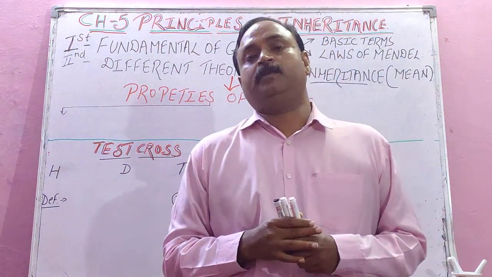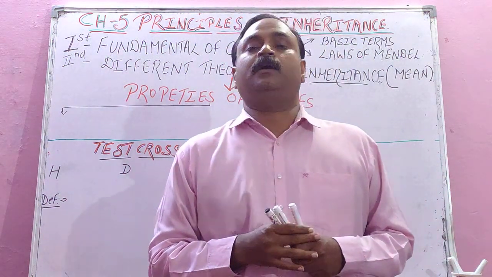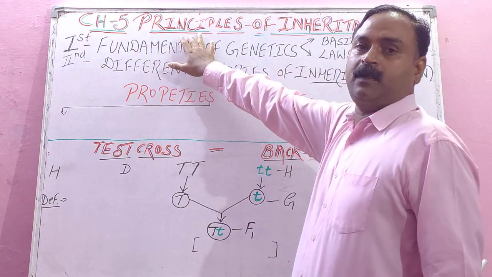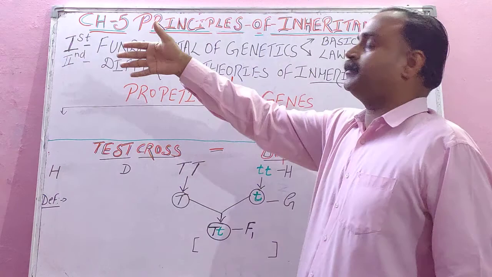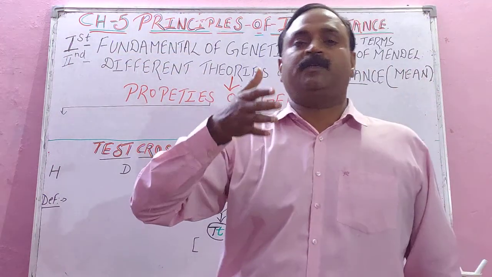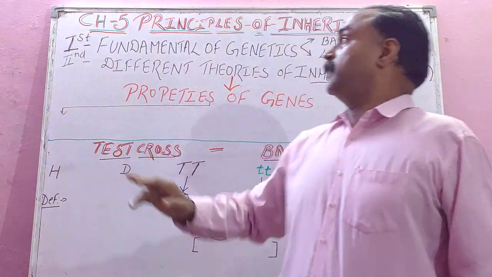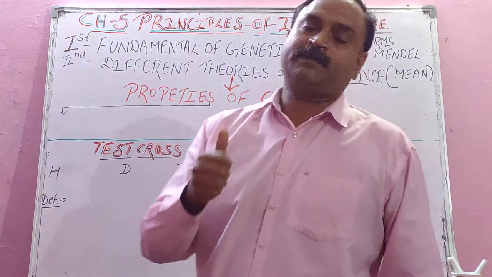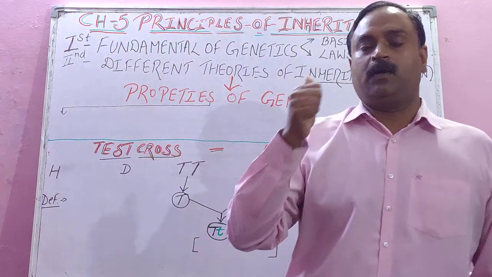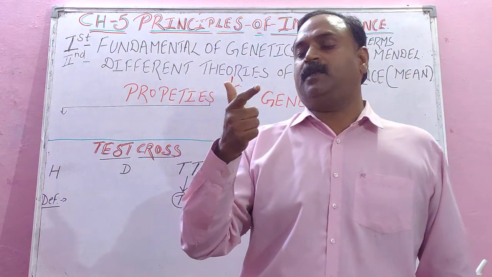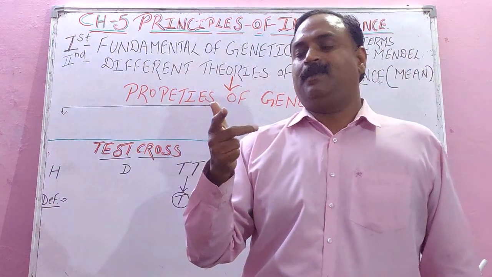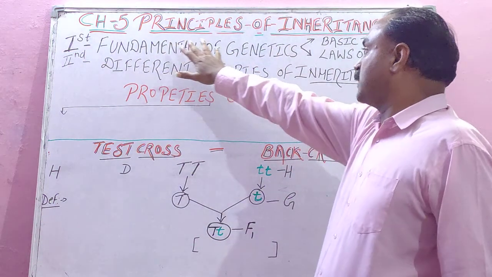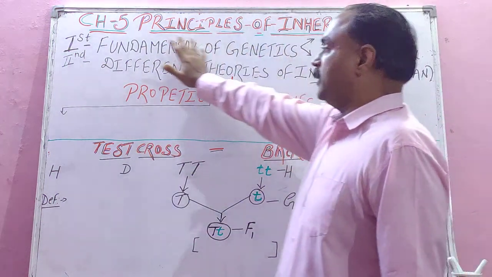Good morning, students. Now we are in Biology class 12th on the fifth chapter. This chapter is the last chapter of your first term examination course, that is Principles of Inheritance. The first chapter was Reproduction in Organisms, then the second was Reproduction in Flowering Plants, then Human Reproduction and Reproductive Health. Now this is the fifth chapter, Principles of Inheritance.